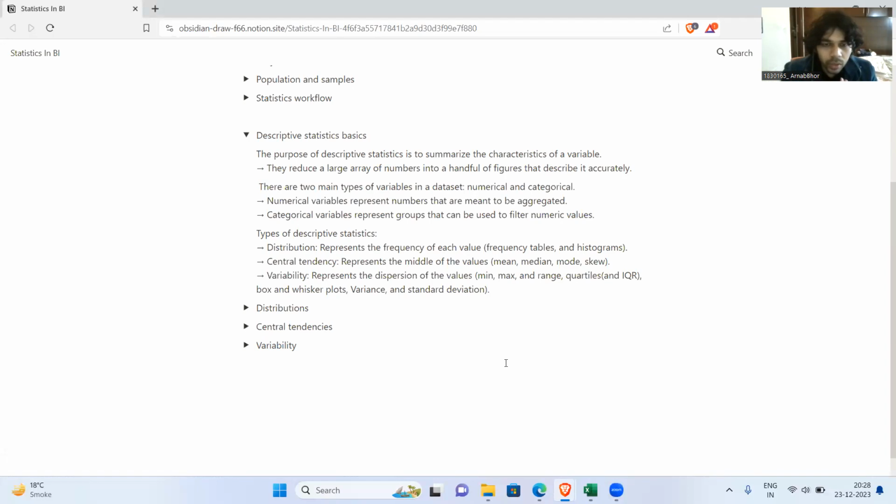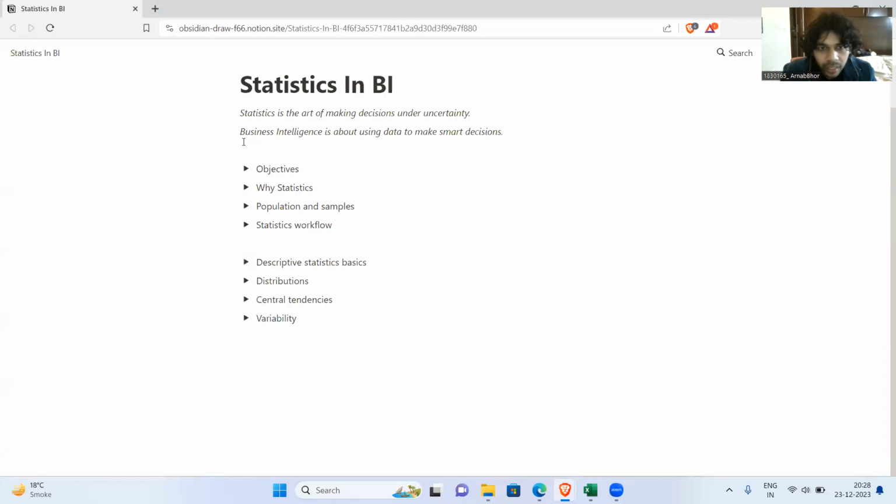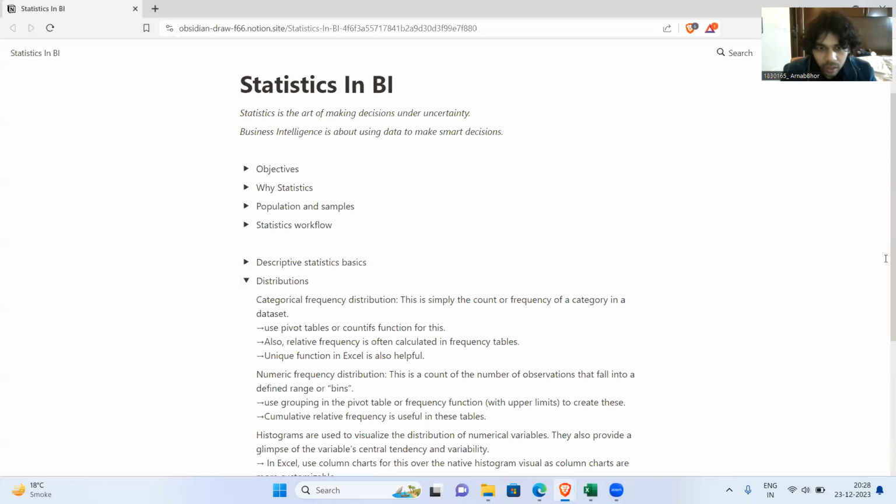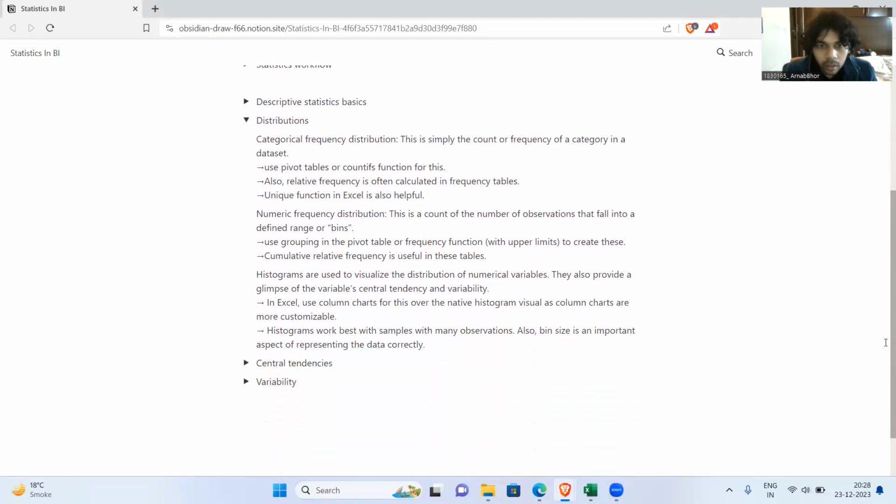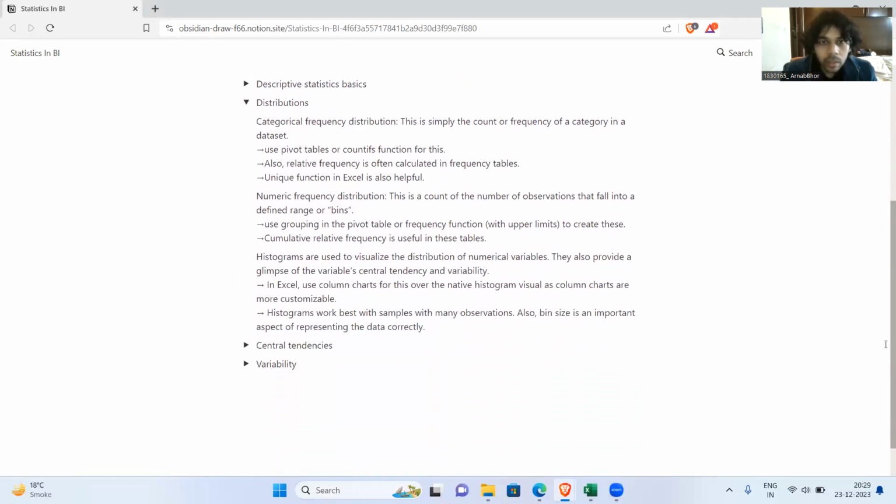So distributions, I think we can skip this part and just start with distributions. What is the concept of distribution? They've introduced the basics already. Distributions can be of various types. There are categorical frequency distribution and numerical frequency distribution. The categorical frequency distribution tells me how many times a particular category has occurred.